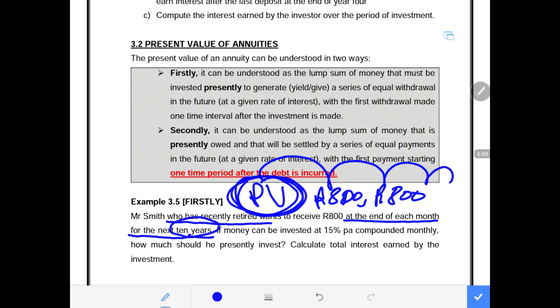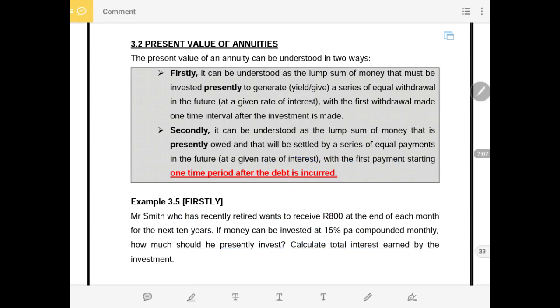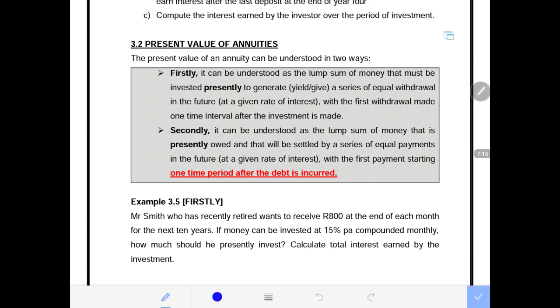That means we are doing what is called discounting the future payments into the present value. That is what it means. I think I highlighted that in the future value annuity. Discounting was part of the introduction, how to discount the future payments into present value. Then it says, if money can be invested at 15% per annum compounded monthly, how much should he presently invest? Calculate also the interest that will be earned by the investment. So we also need to calculate the interest that will be earned by this investment.